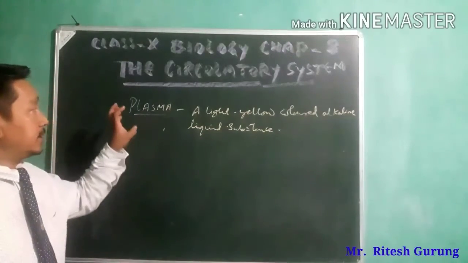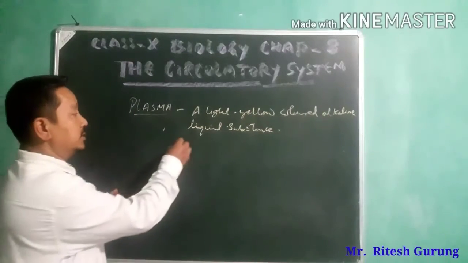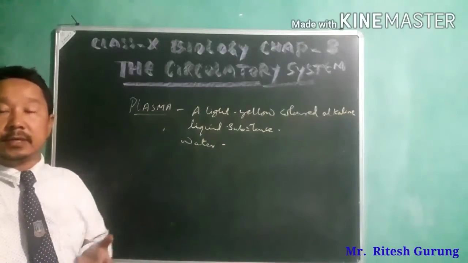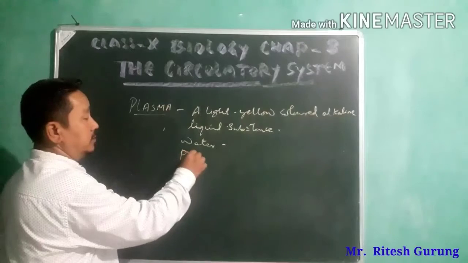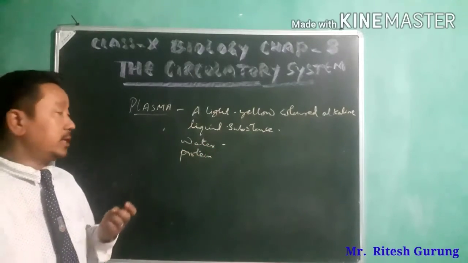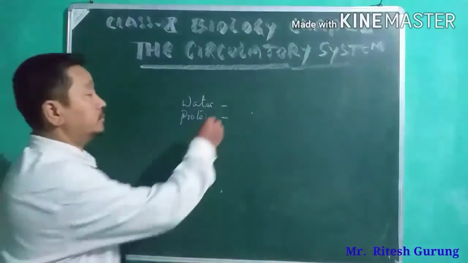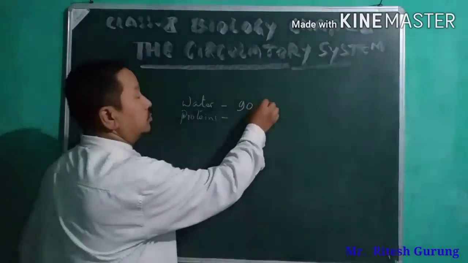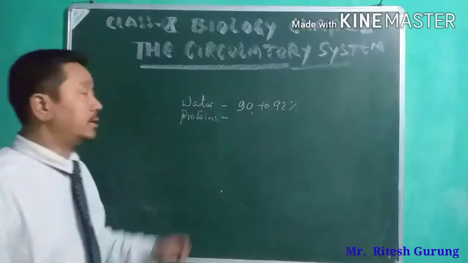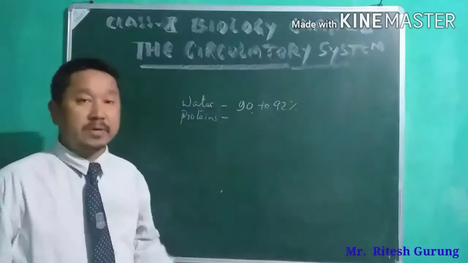And it consists of many things, like water, protein, and inorganic salts. You find 92% water in the composition of plasma.